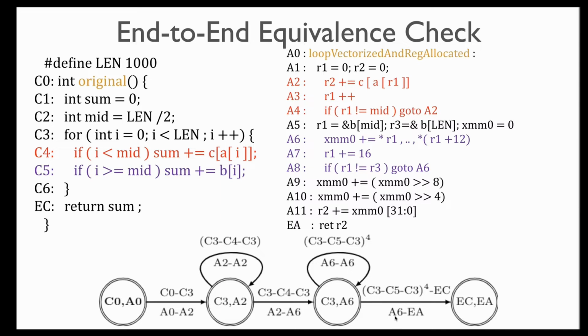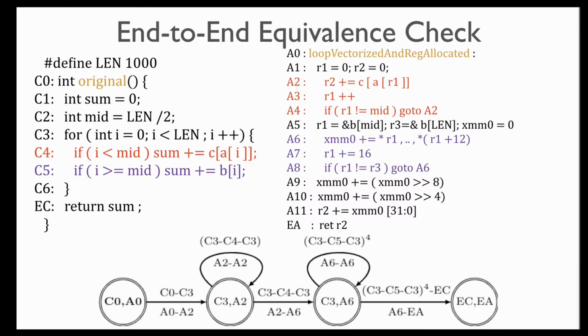And the product program also says that if the assembly program goes from A6 to exit, then the C program executes 4 iterations of the loop and then exits. So once again, what's going on in the C program is different from what's going on in the assembly program, and the product CFG encodes this for us.